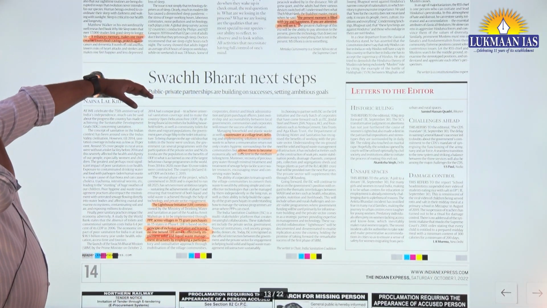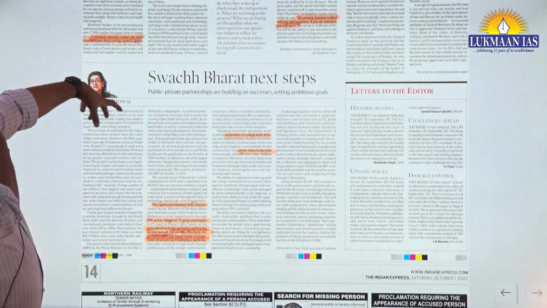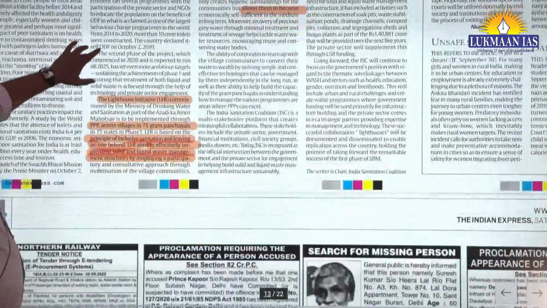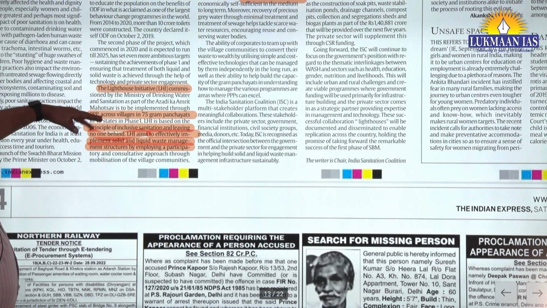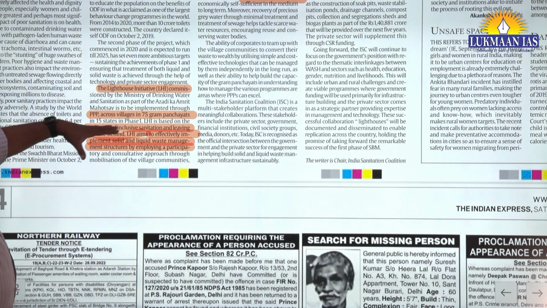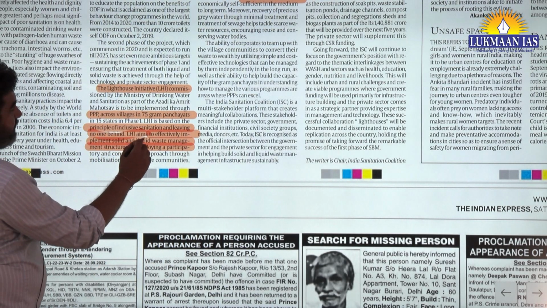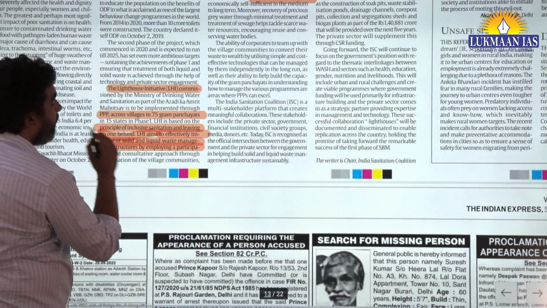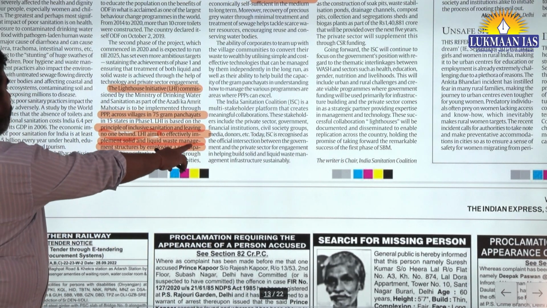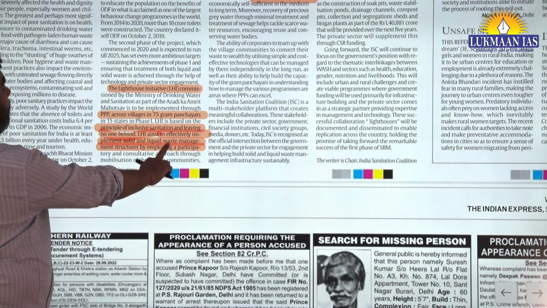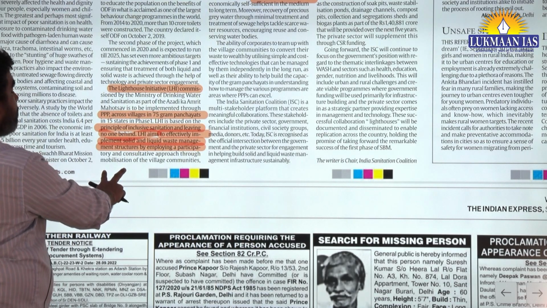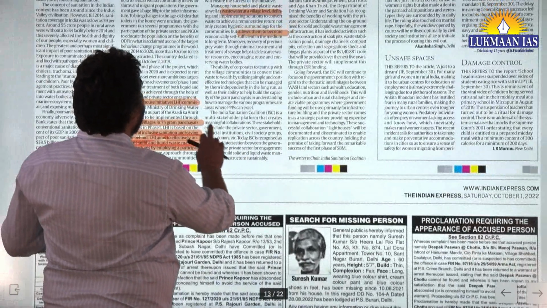Now Swachh Bharat, the next step, again paper 2, paper 3, also paper 1. This generally talks about an initiative called the Lighthouse Initiative, which is to be implemented through PPP mode in 75 Gram Panchayats in 15 states. This Lighthouse Initiative is based on the principles of inclusive sanitation and leaving no one behind. It aims to effectively implement solid and liquid waste management structure by employing a participatory and consultative process through mobilization of the village communities.